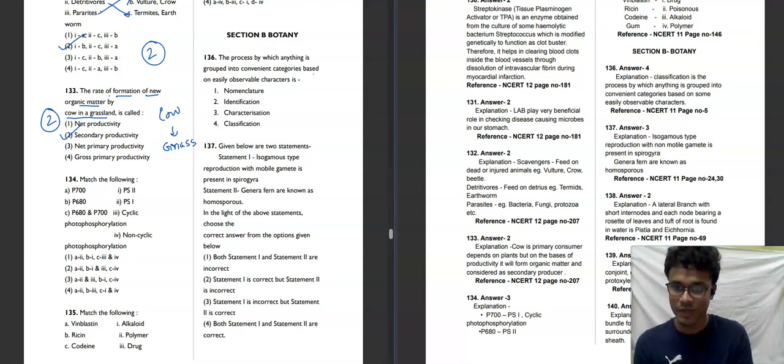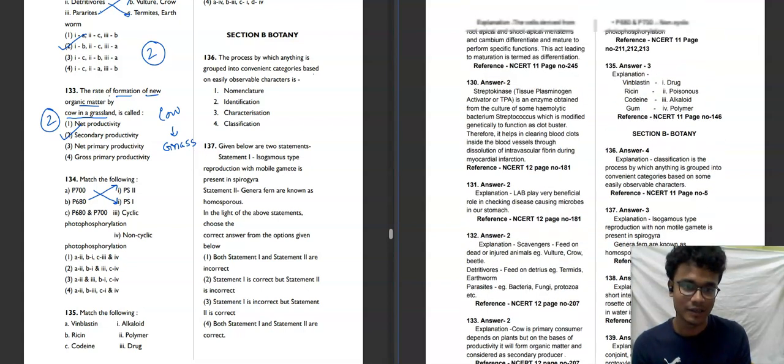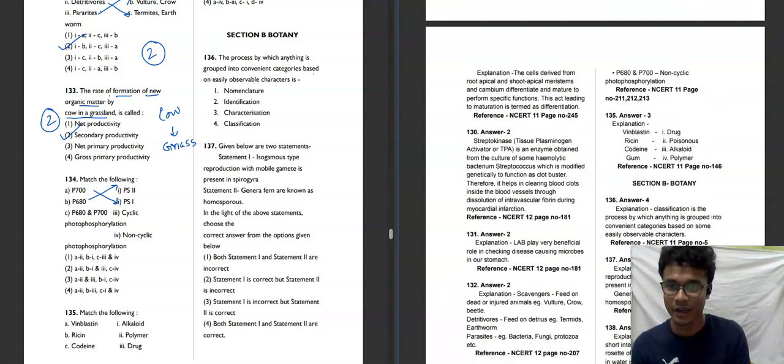134. Match the following. P700 is basically PS1, and it is basically the cyclic phosphorylation. P680 is PS2, and P680 and P700 together are basically non-cyclic phosphorylation. Non-cyclic phosphorylation, we know, follows a zigzag pattern.